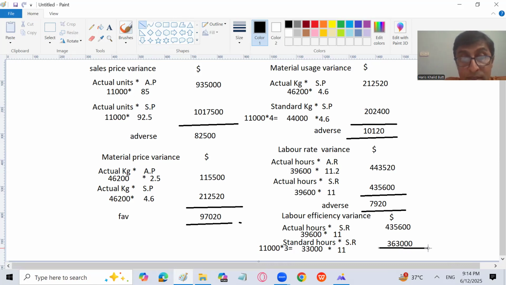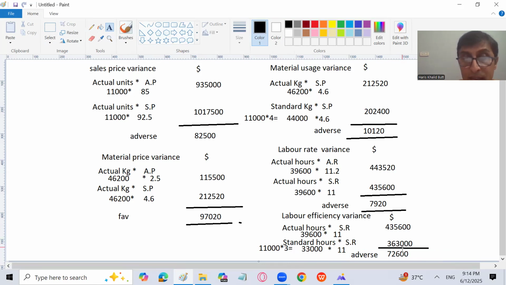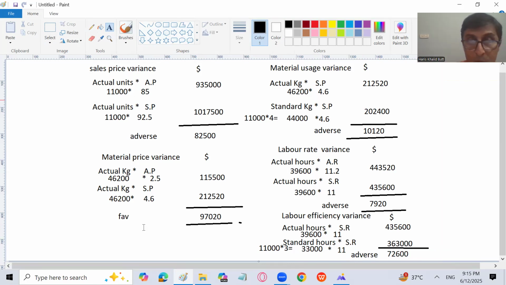the labor has taken 39,600 hours. Again, the labor efficiency variance is adverse because we are taking more time to produce the same number of units according to our standard. That is going to be 72,600. Okay. So 72,600 is going to be the answer, which is again obviously adverse. The answer has become positive, 435,600 minus 363,000, but still this is adverse because it is a negative impact. Now let's calculate the overhead variances.